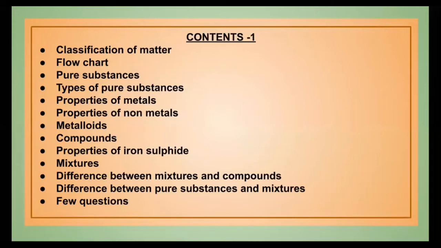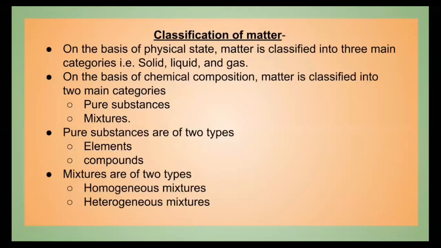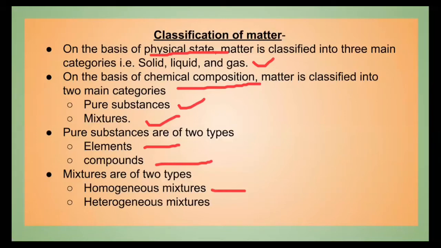So let's start. Physical state of matter you have already studied, the classification solid, liquid and gas, and on the basis of chemical composition the matter is classified into pure substances and mixtures, right? Now these pure substances can again be classified into elements and compounds, while mixtures are classified into homogeneous and heterogeneous. Mixture we will be talking about in the next session.